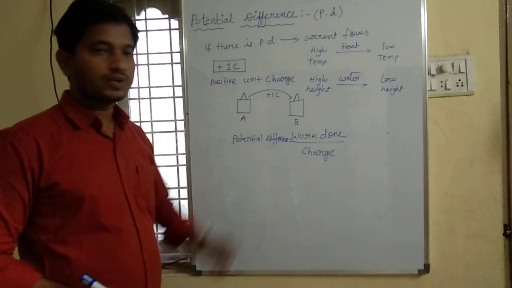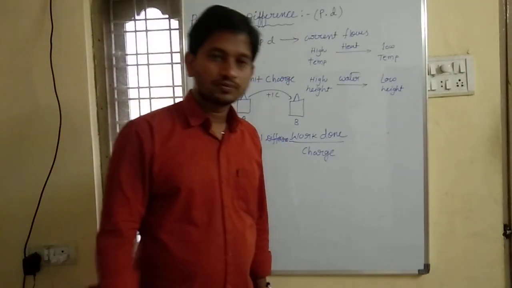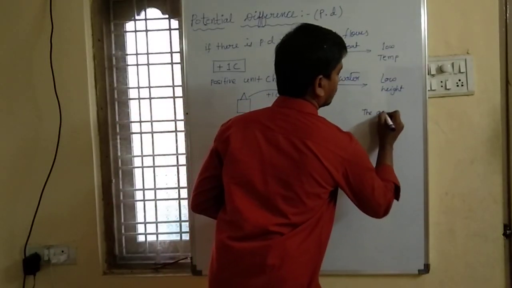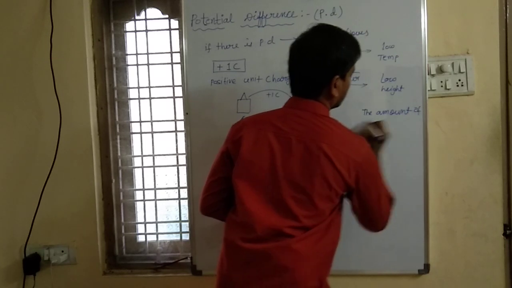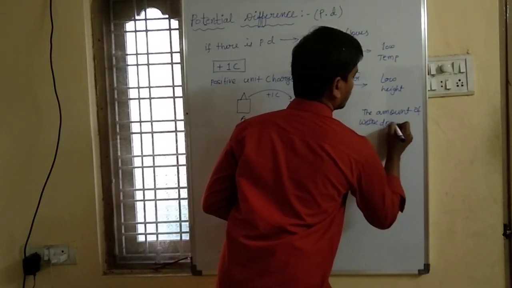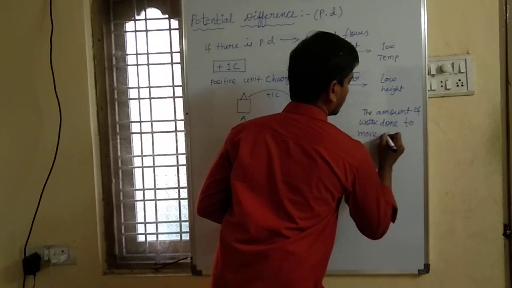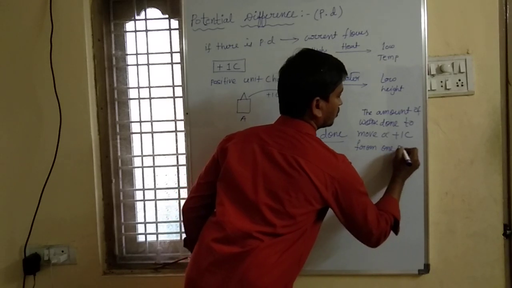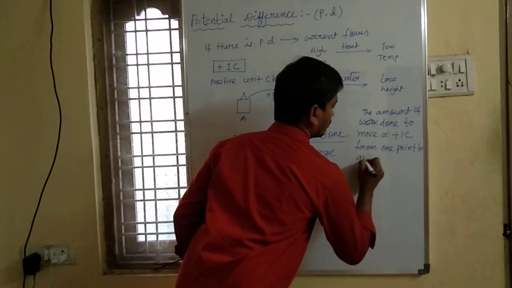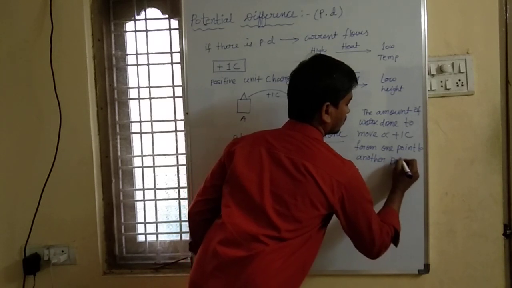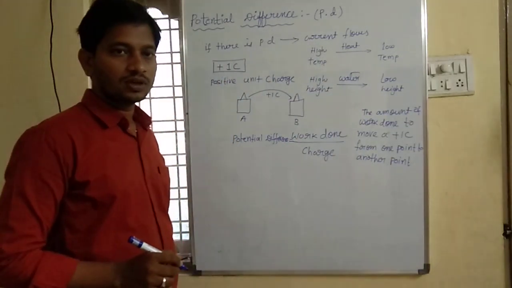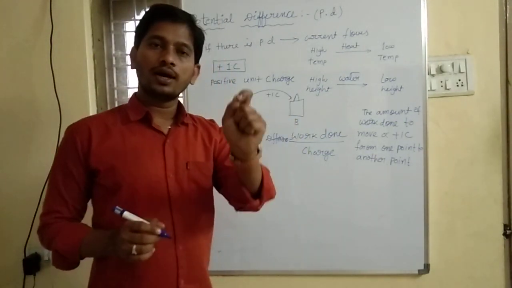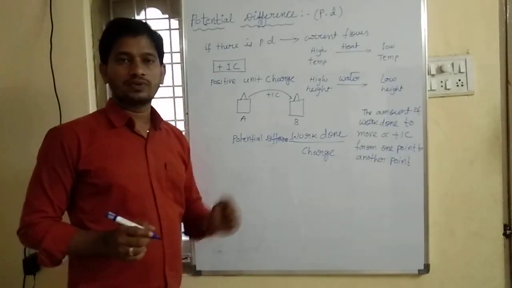Yes, what do we mean by potential difference? The definition of potential difference is the amount of work done. Let me write here. The amount of work done to move a unit positive charge from one point to another point gives us potential difference.